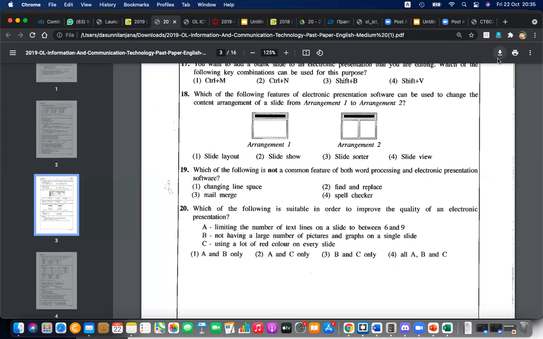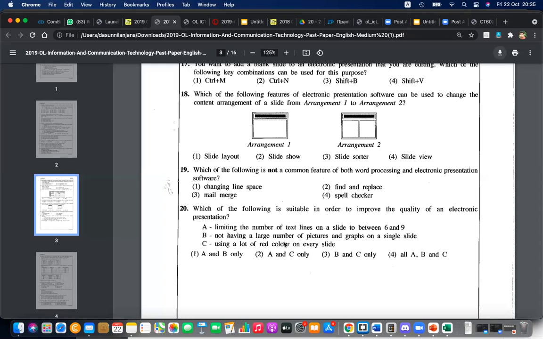If you include too many pictures, it is a mess and unreadable. That is not a good thing. But they mention not having a large number of pictures and graphs within a single slide, and that is true. So B is also true.